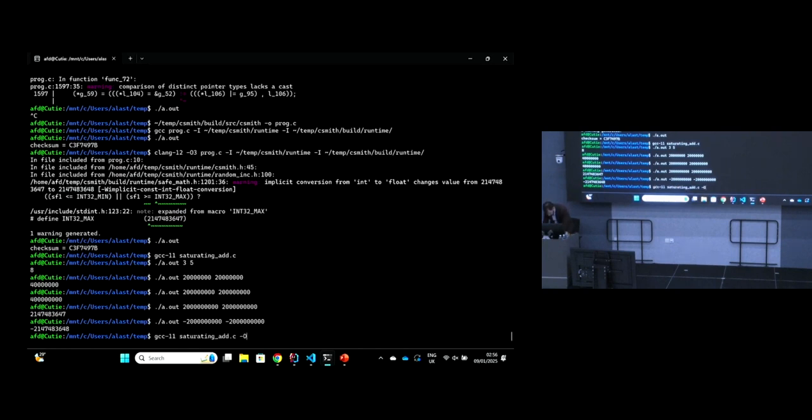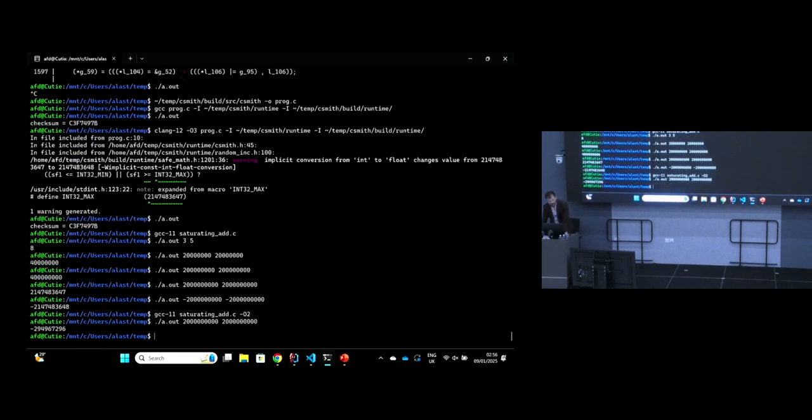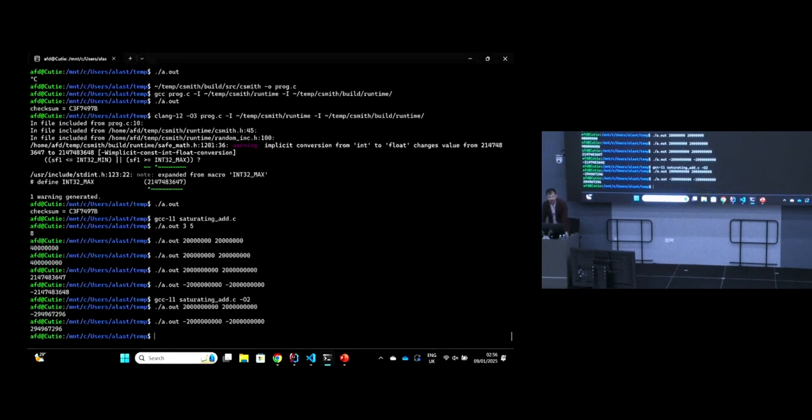So let's say 02. And let me now add together these large numbers. So before we got int max. Add these together, and oh no, I get some negative number here. Okay? And now let me add these negative numbers together, and oh no, I get some positive number here. So it seems like this saturating addition is just not working at all. We're not getting the results we expected.